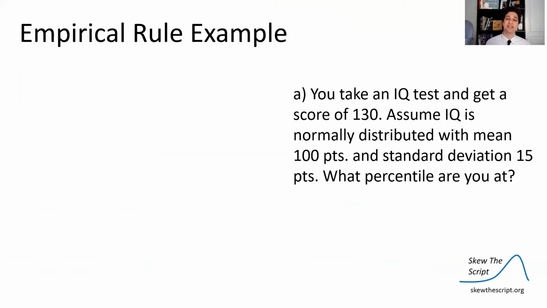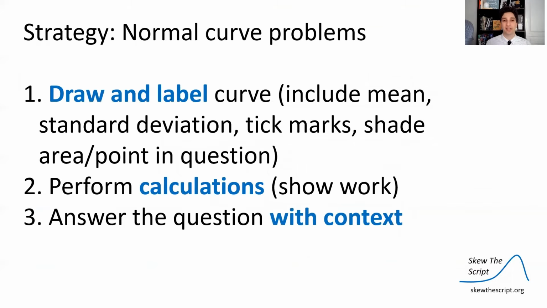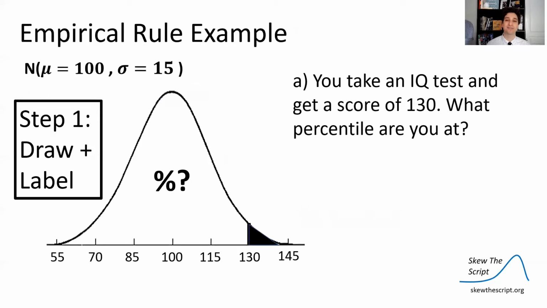When you get a question like this and it has the words normally distributed in it, you need to do a few things. 1, draw and label a curve. Drawing the curve lays out the problem for you and makes sure that you're doing it accurately. Label it well: include the mean, the standard deviation, tick marks, and shade the area in question. Then perform your calculations, showing your work, and then answer the question using context.